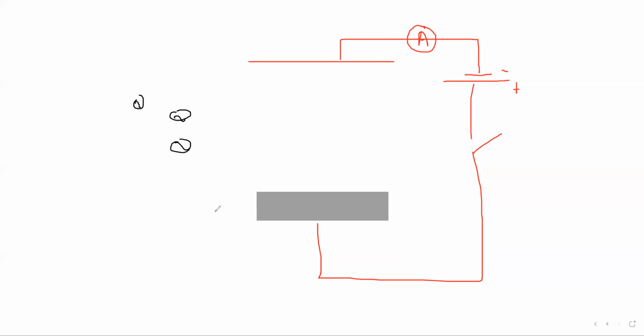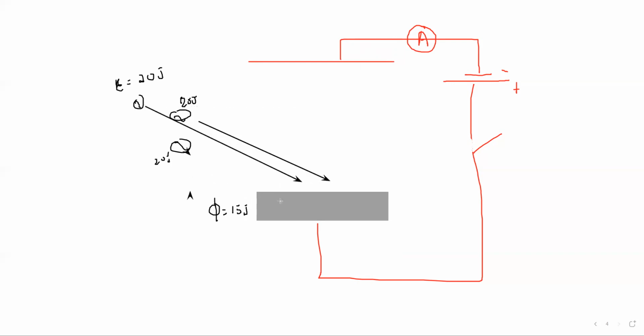falls on this metal. For example, the work function, the minimum possible energy required to remove an electron, is 15 joules, and each photon has energy of 20 joules. So when the photon falls on the metal surface, it will remove electrons from the metal surface, because the energy of the photon is more than the work function.